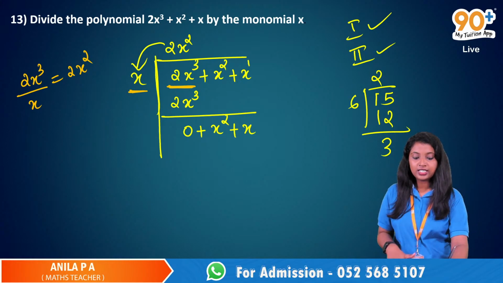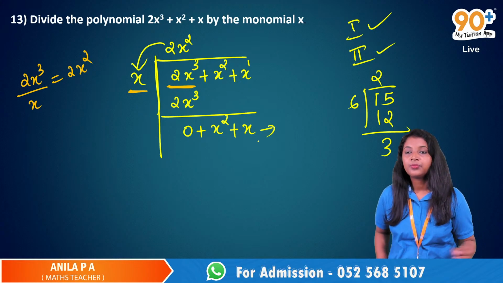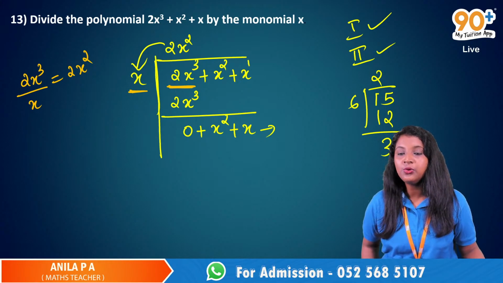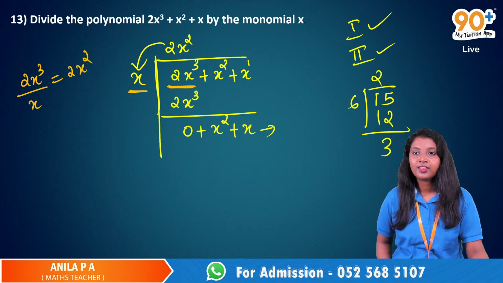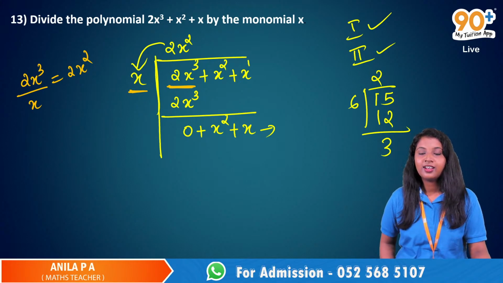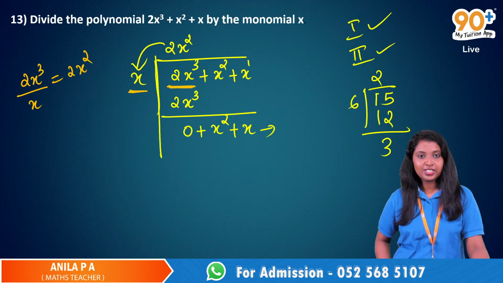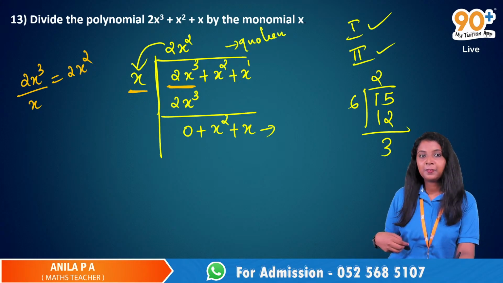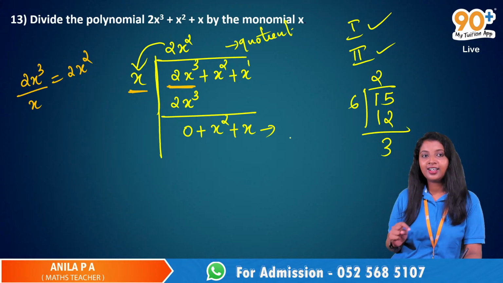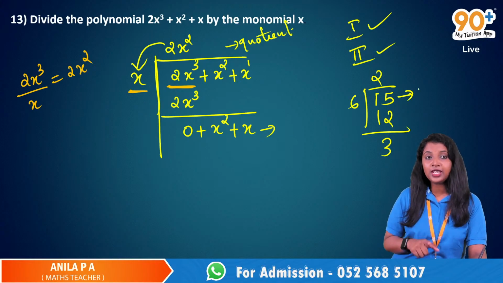I have to consider this as the new. Okay, let's ask Atul. This is the new. Ma'am, quotient? No, quotient is something that we write over here. This is the new. This 15 is known as the.